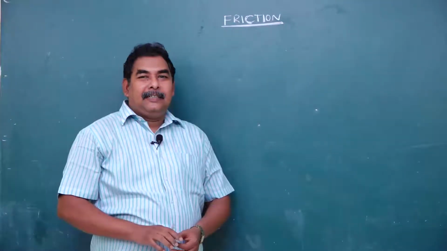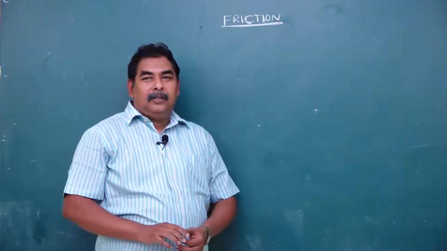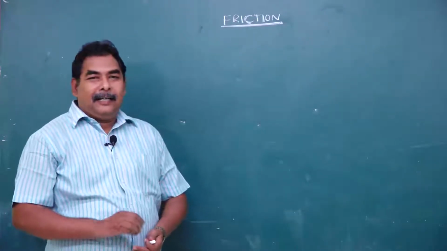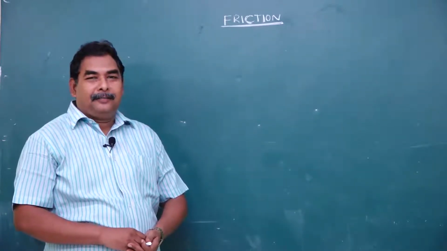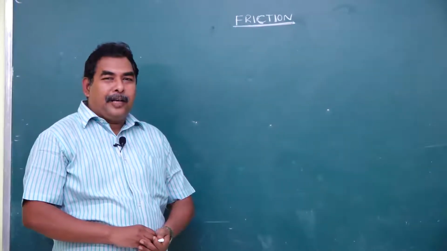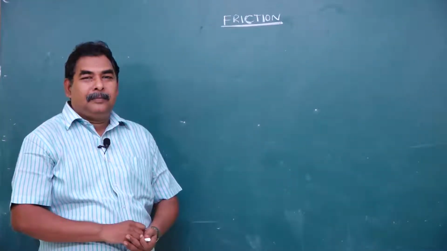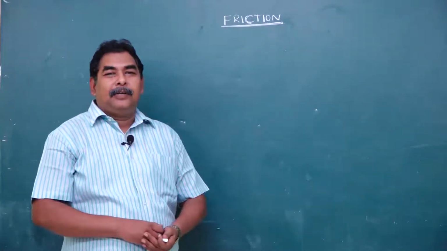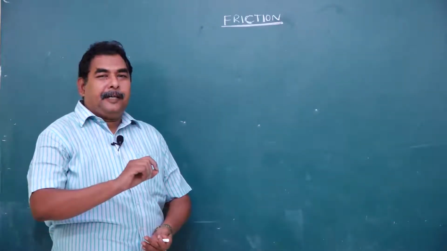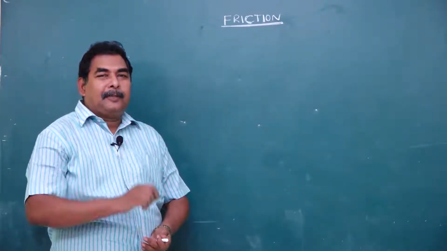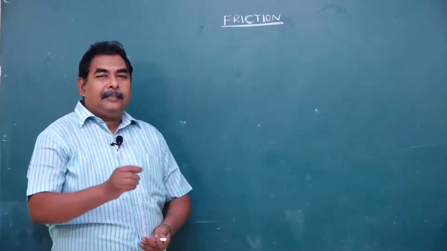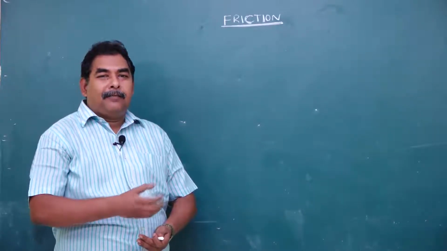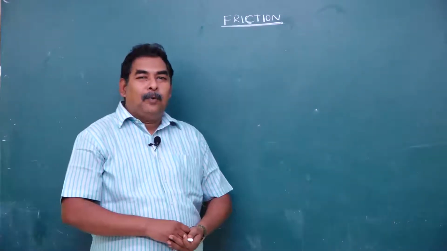Today's topic is friction. Generally, for example, consider a lead sphere and a wooden sphere. Push them with the same force. Same force applied, but the wooden sphere comes to rest earlier. That means some force opposes the motion of the wooden sphere.